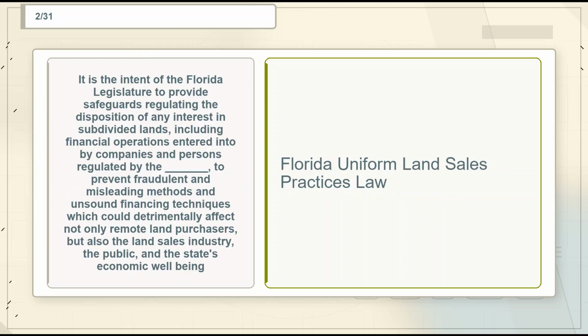Flashcard 2. Term. It is the intent of the Florida legislature to provide safeguards regulating the disposition of any interest in subdivided lands, including financial operations entered into by companies and persons regulated by the blank, to prevent fraudulent and misleading methods and unsound financing techniques which could detrimentally affect not only remote land purchasers, but also the land sales industry, the public, and the state's economic well-being. Definition. Florida Uniform Land Sales Practices Law.